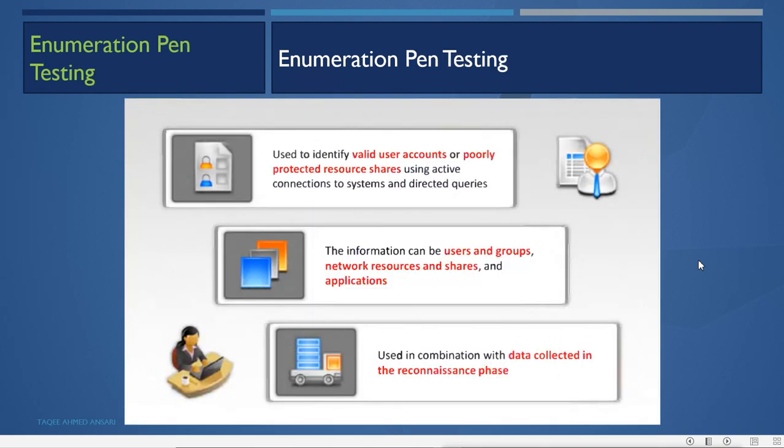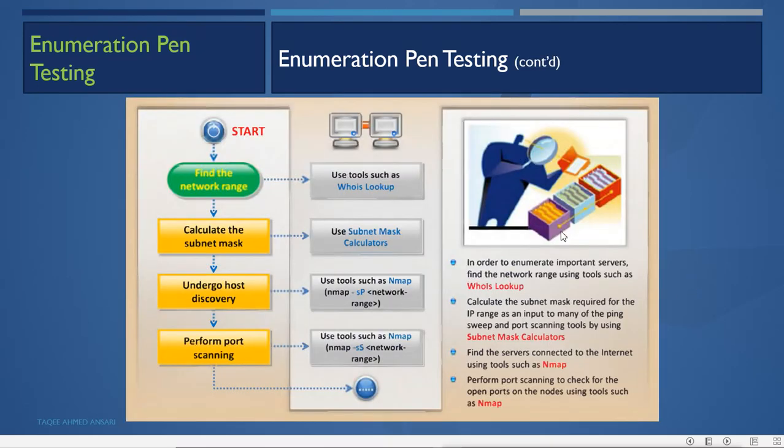Then for penetration testing, we use this to identify valid user accounts or poorly protected resource shares using active connections to the system and direct queries. The information can be users and groups, network resources and shares, and applications, used in combination with the data collected in the reconnaissance phase. So whatever data we get from the reconnaissance phase, you use that information to do the penetration testing with this enumeration. Try to find out this information. We will do this with proper steps.